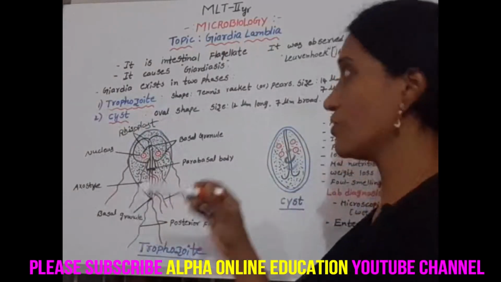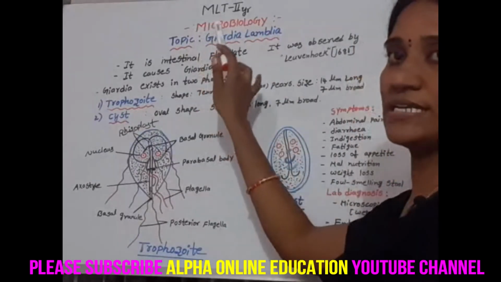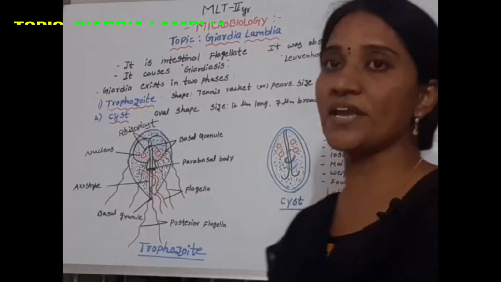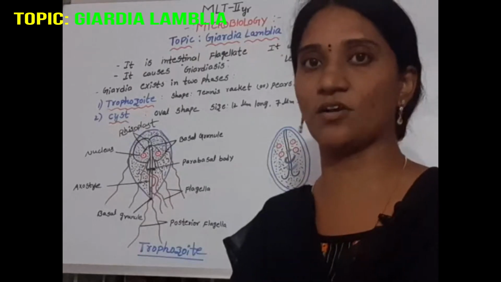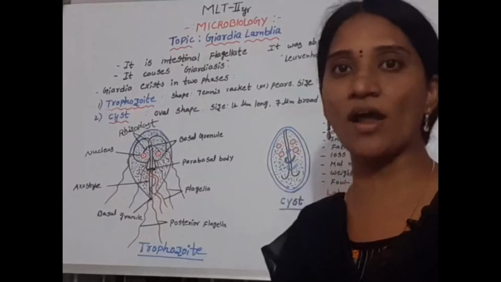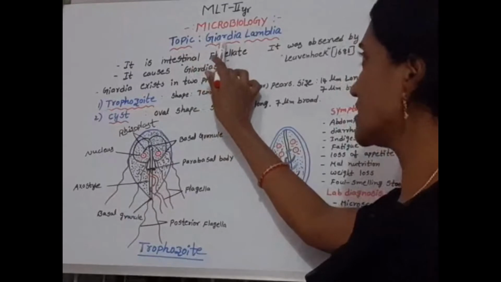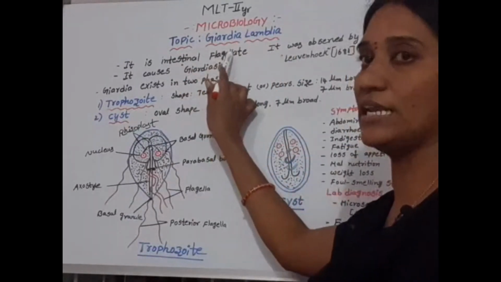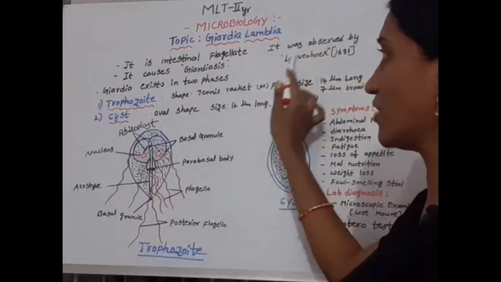Dear students, today we will discuss Giardia lamblia. It is an intestinal flagellate. It causes giardiasis. It was observed by Antony van Leeuwenhoek in 1681.